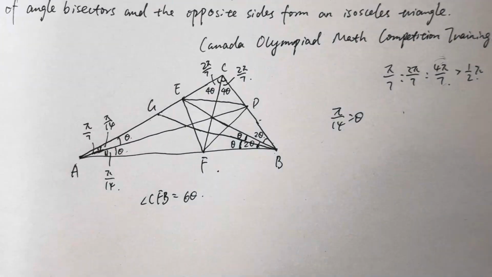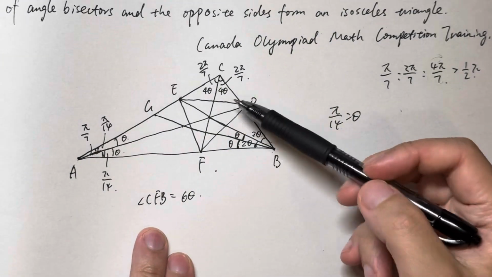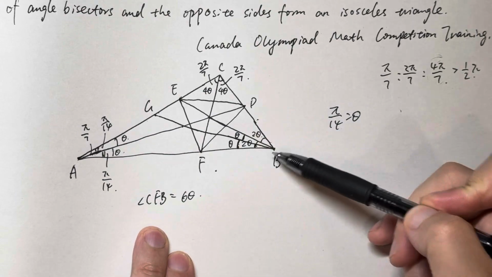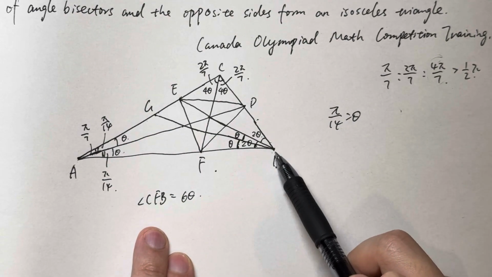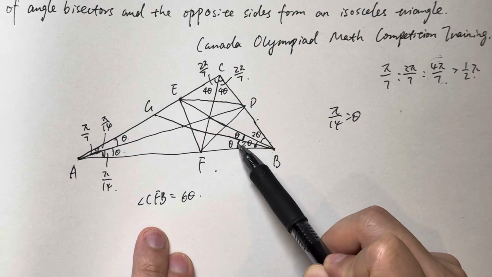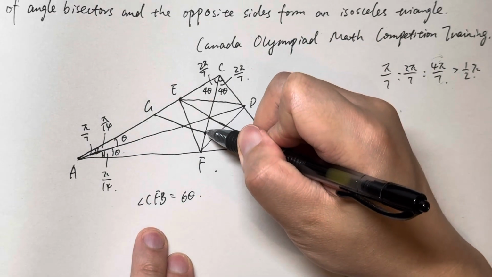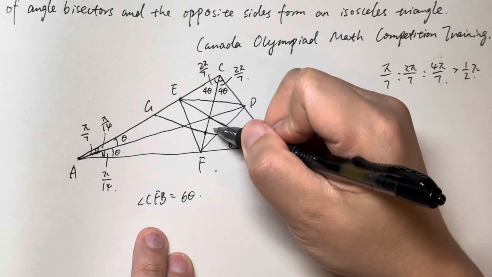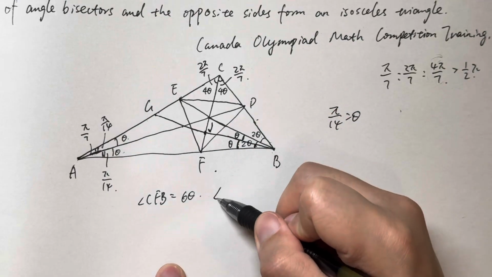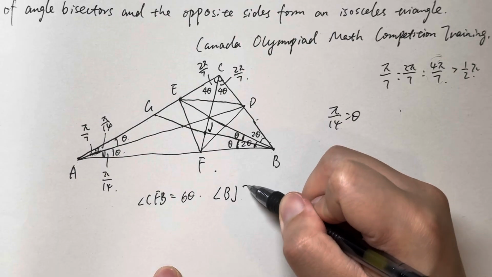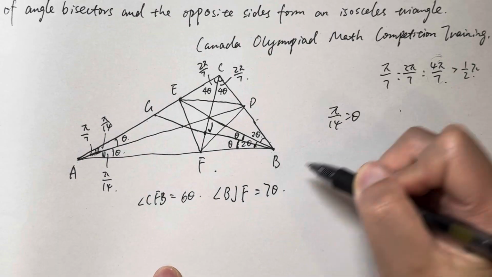The angle CFB is 6 theta. And angle FBG is 1 theta. Let's call this point J, okay? That means angle BJF equals 7 theta, right?